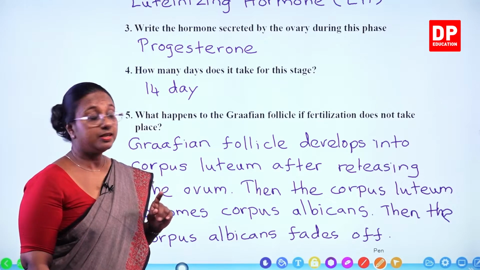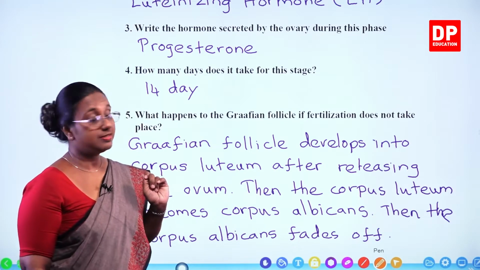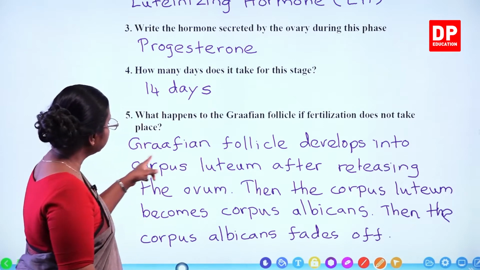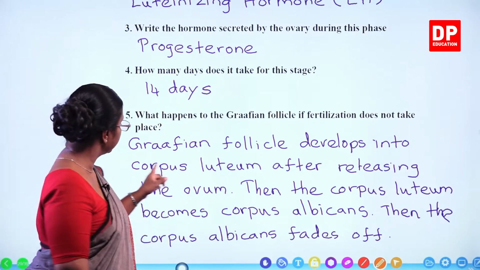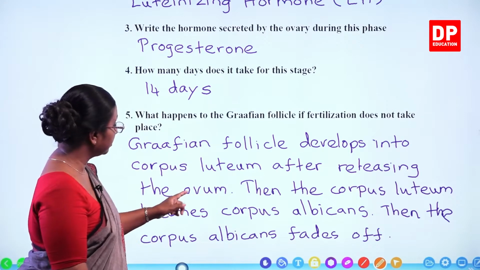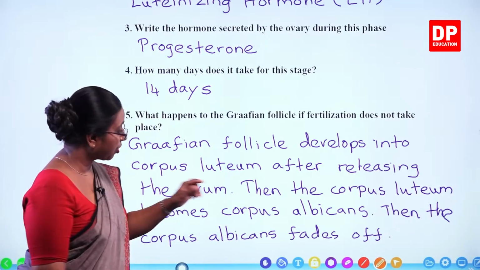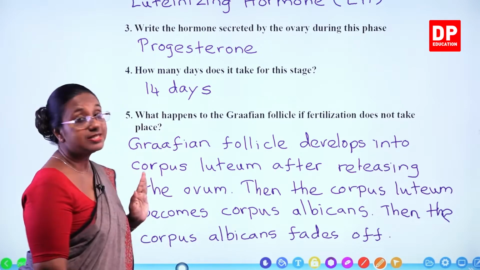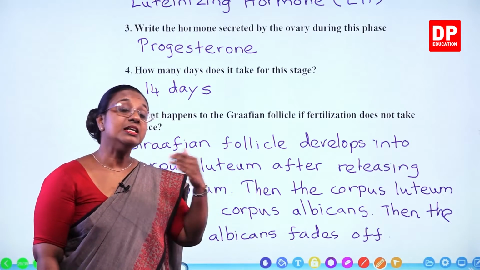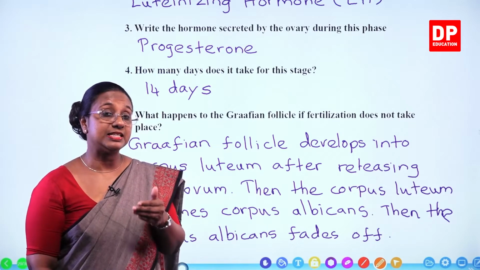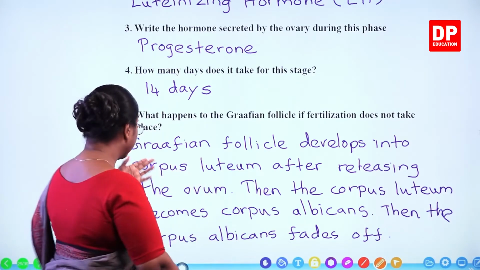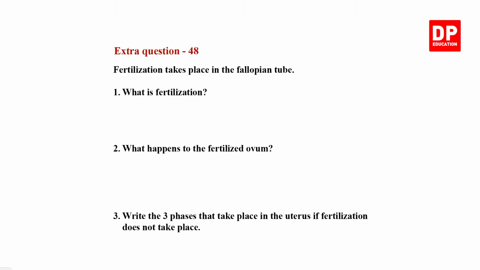So the hormone secreted by ovary during the luteal phase is progesterone. It takes 14 days. How many days? 14 days. And then the Graafian follicle develops into the corpus luteum after releasing the ovum. Then the corpus luteum becomes corpus albicans, and then the corpus albicans fades off. So those are the changes taking place in the ovary during the second phase of the menstrual cycle, that is the luteal phase. So with that, students, we will move on to the next question or the next slide. Extra question 48. Fertilization takes place in the fallopian tube.